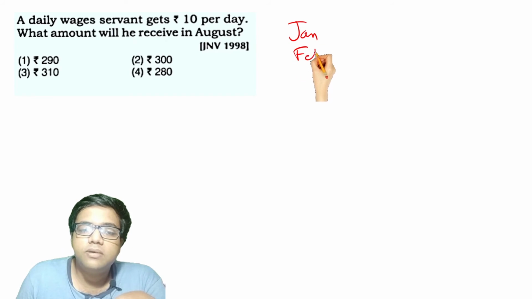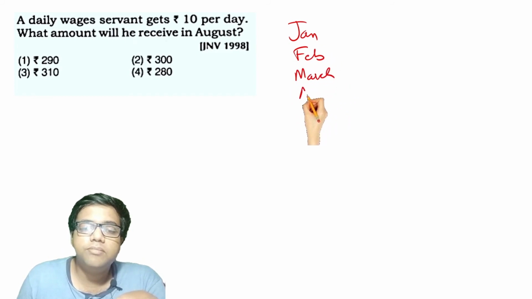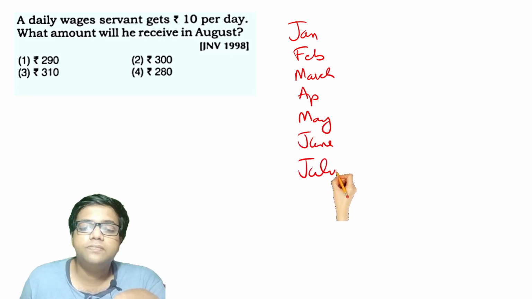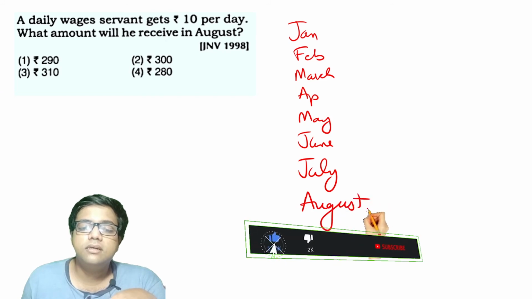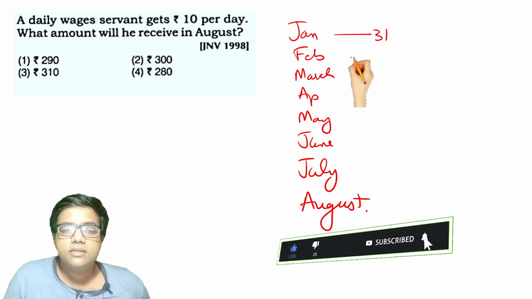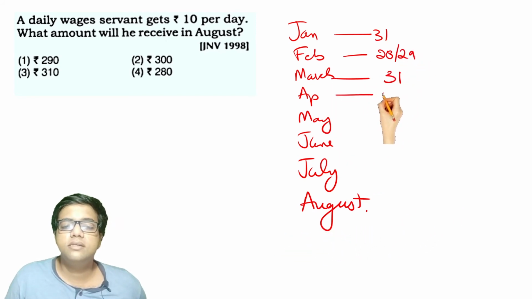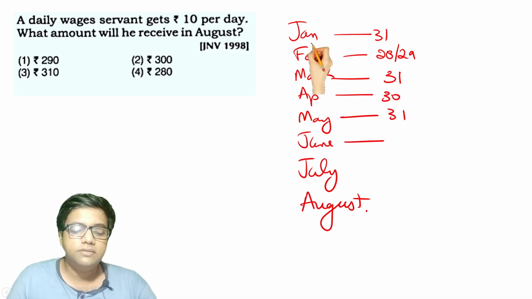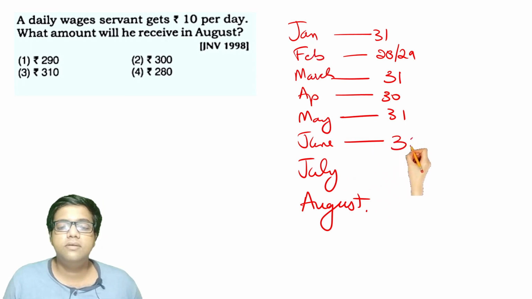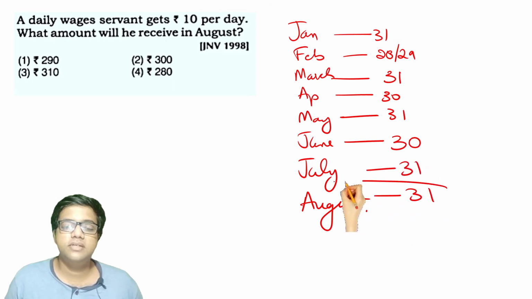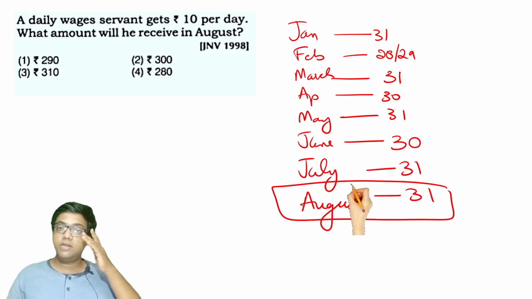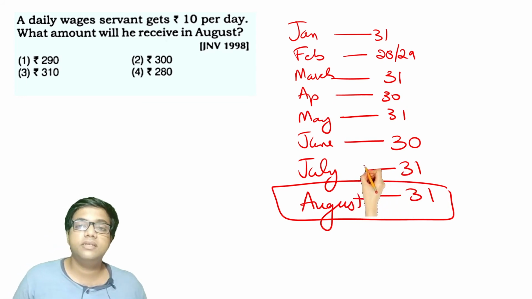January, February, March, April, May, June, July, August. 31 days, 28 or 29 days, 31 days, 30 days, 31 days. So the month of August will have 31 days.